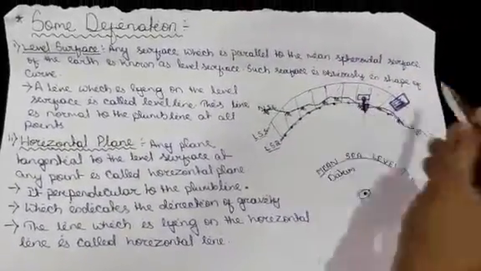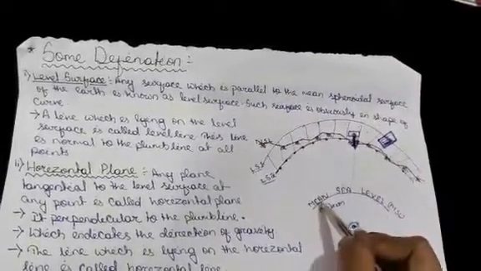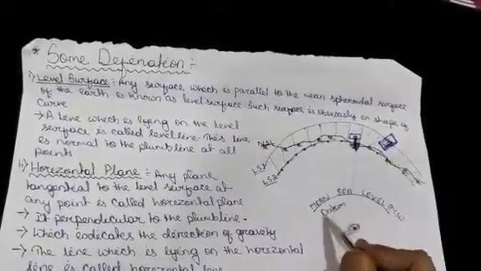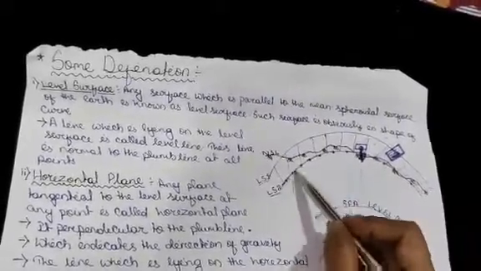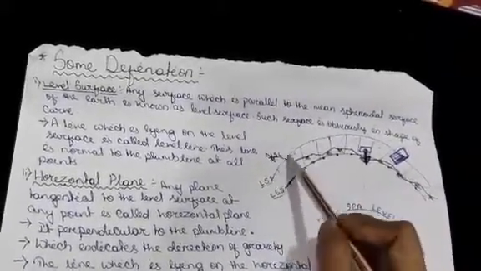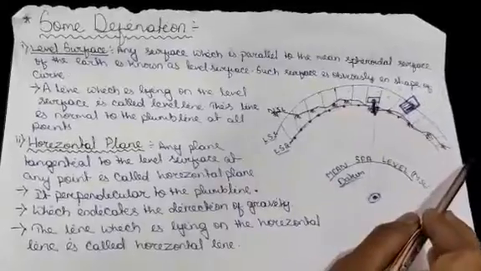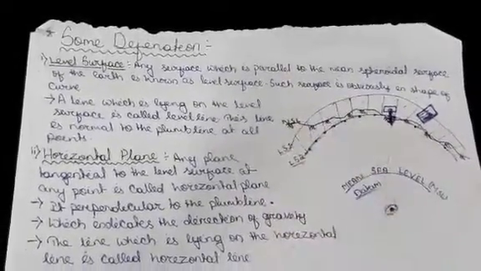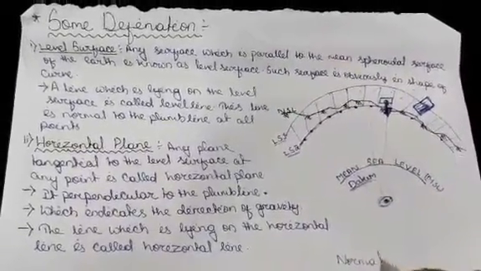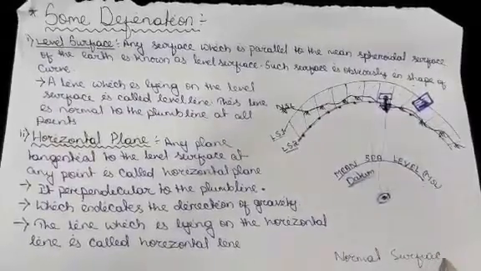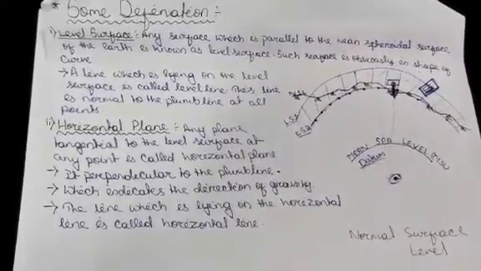So look at the diagram. This is the earth center. This is the mean sea level, datum. I already discussed about datum. This is the level surface. This is also the level surface. And the black color line indicates the NSL, meaning normal surface level, which indicates the ground level.